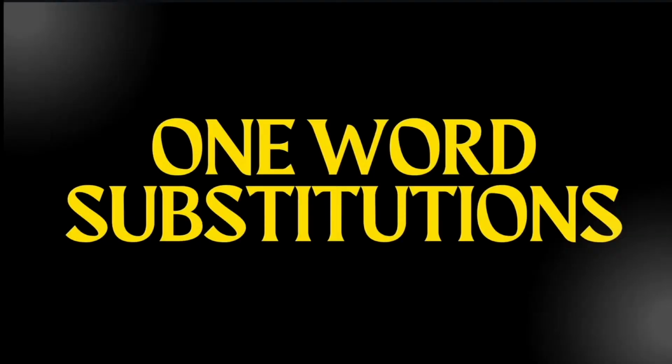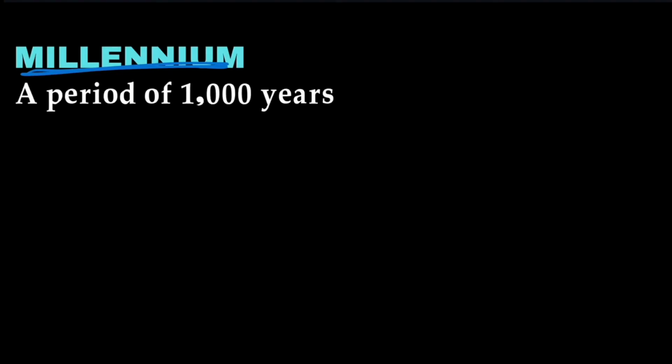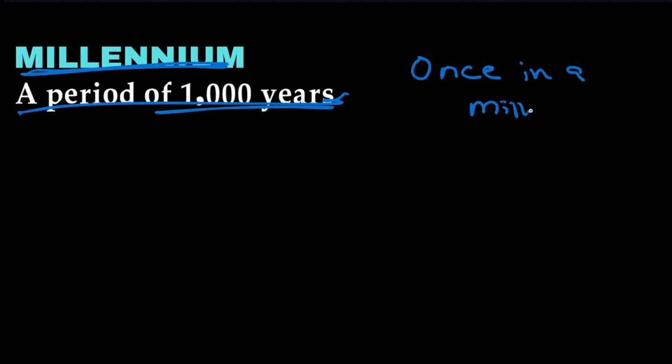Then we have one word substitutions. Coming to the first one word substitution on the screen, we have millennium. Millennium means 1000 years. A period of 1000 years is called a millennium. Once in a millennium means once in a 1000-year moment.